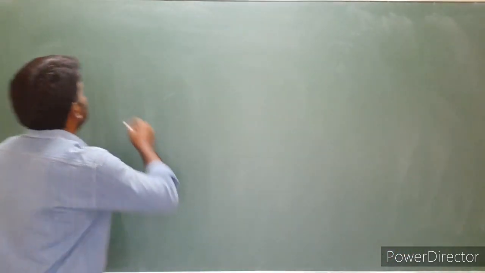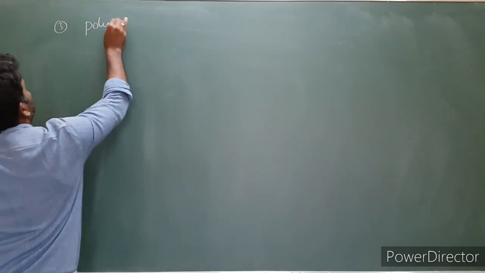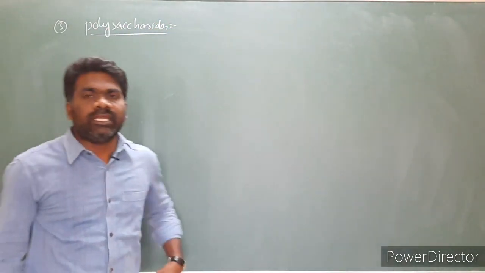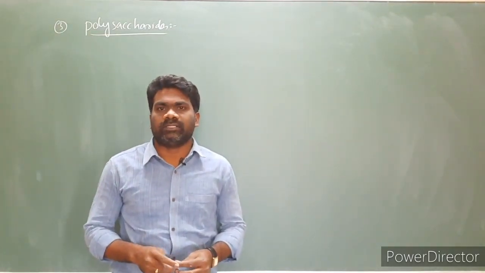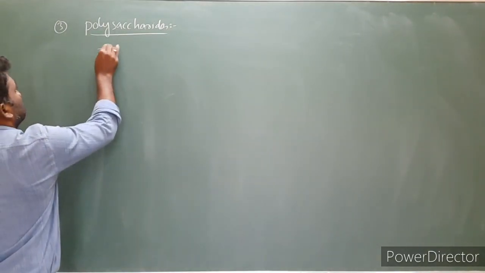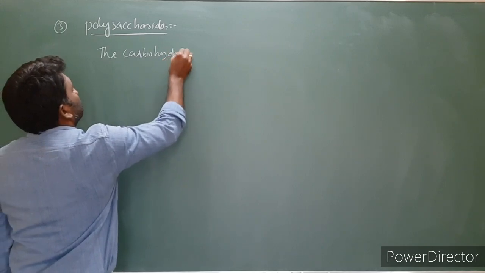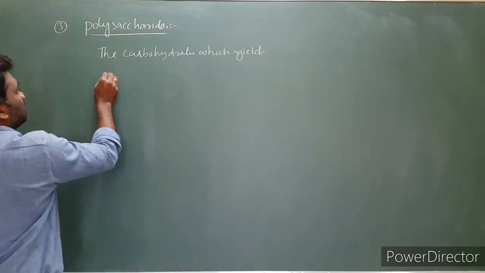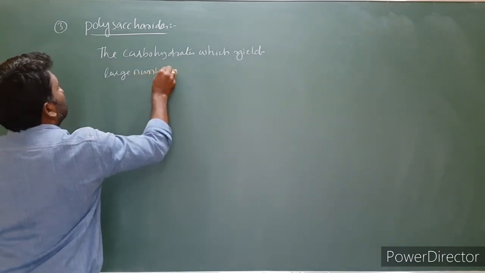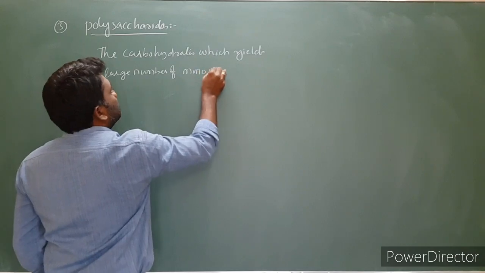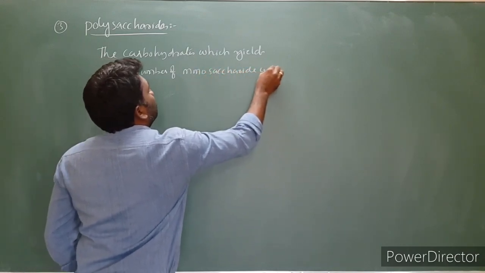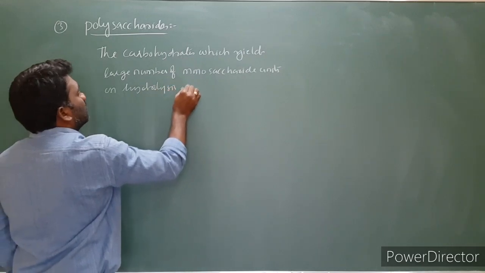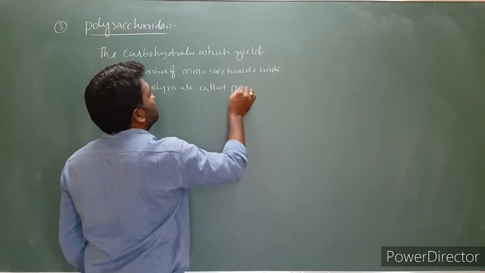Next, polysaccharides. This is the third one. The carbohydrates which yield a large number of monosaccharide units on hydrolysis are called polysaccharides.